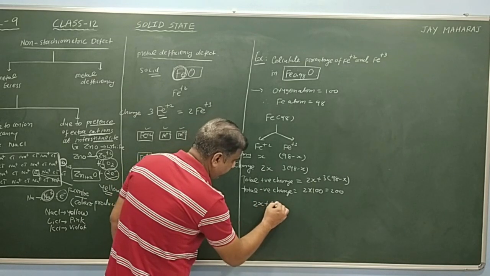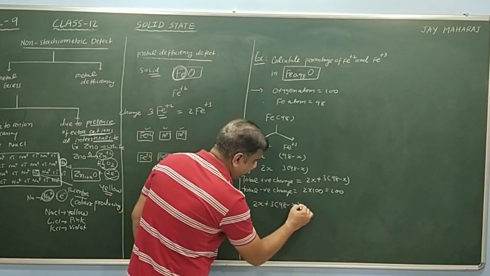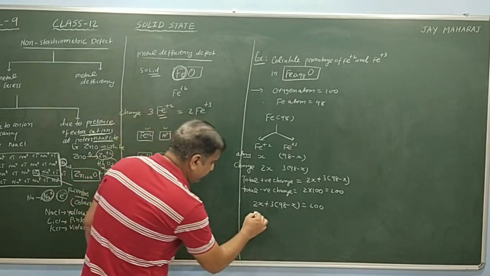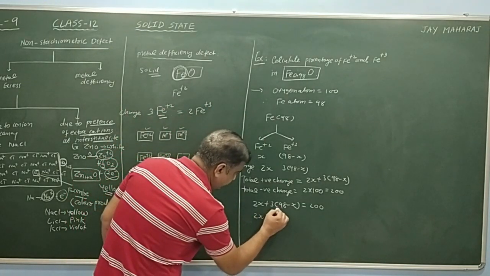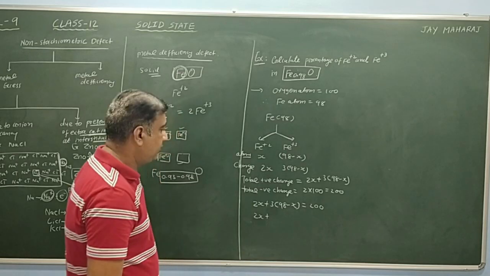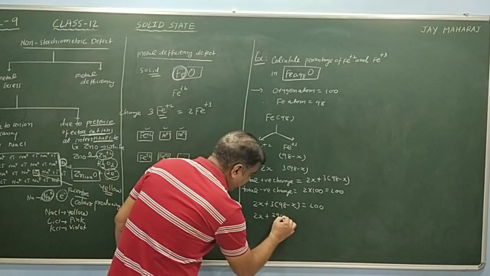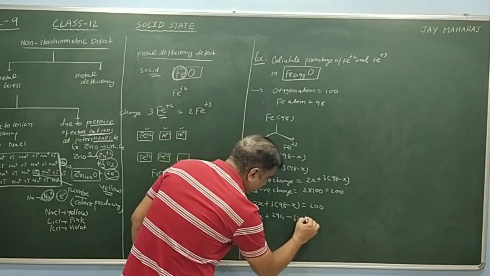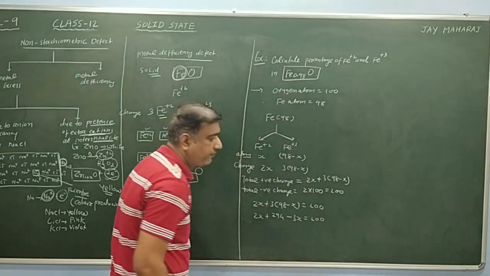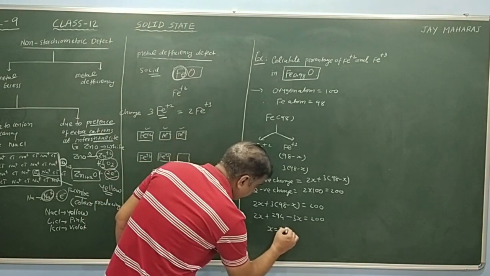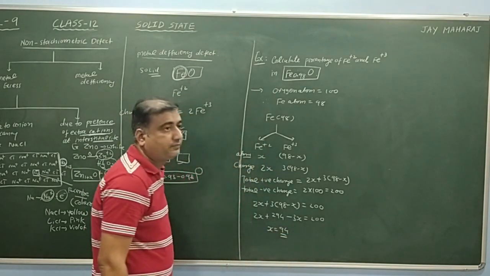That means 2x plus 3(98 minus x) equals 200. Simplifying, multiplying out, it becomes 294 minus x equals 200. When we simplify, we get x equal to 94.